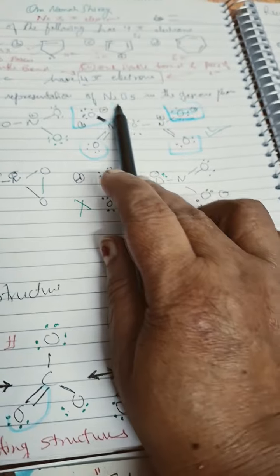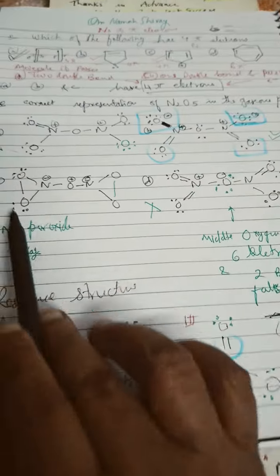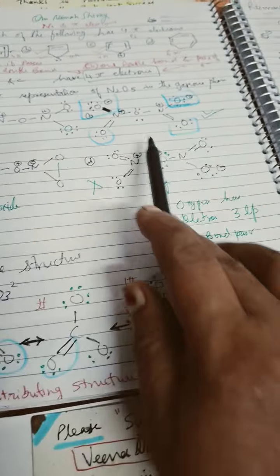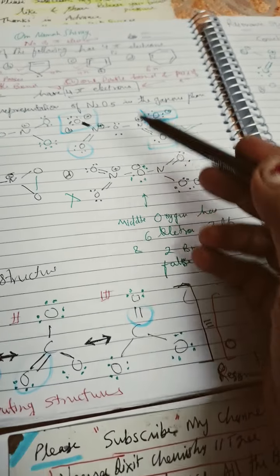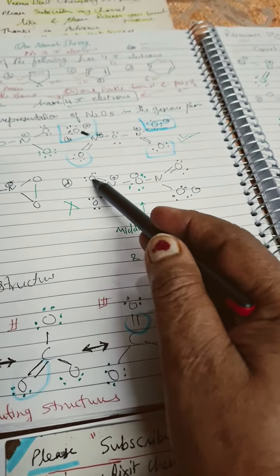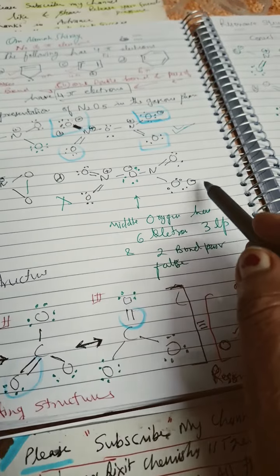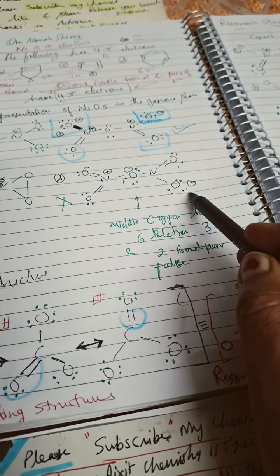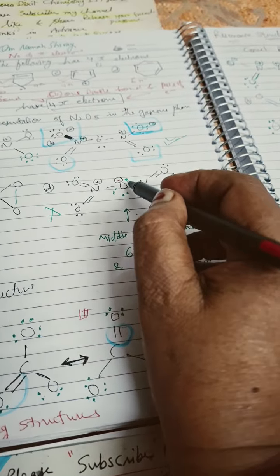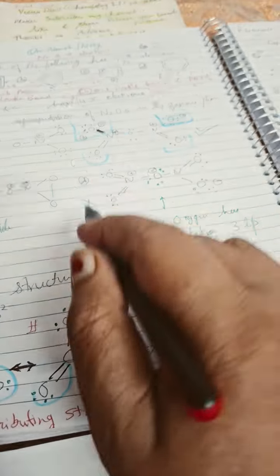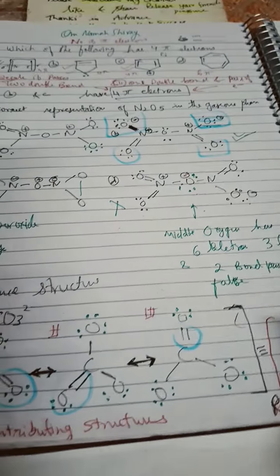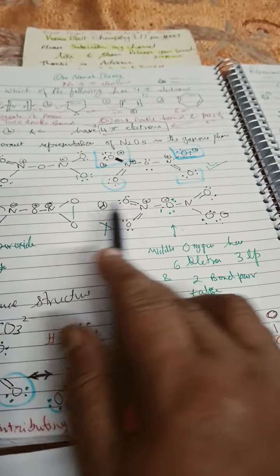Now, correct representation of N2O5. They have given several structures. Peroxide link is out. Here they have given this double bond with O, double bond O, two lone pair. Here single bond, this lone pair. But here why I have said that it is wrong, because oxygen is having 6, so it is wrong. Electrons 8 to 10 can never be around oxygen. So it is also out.